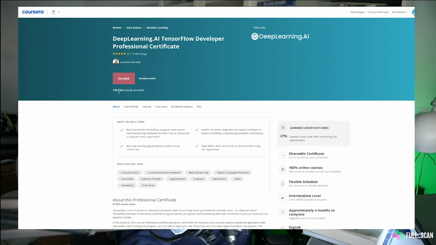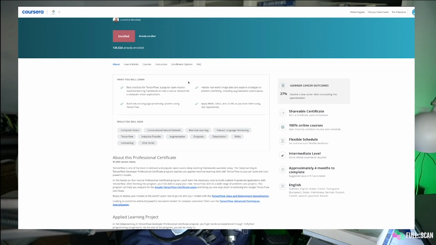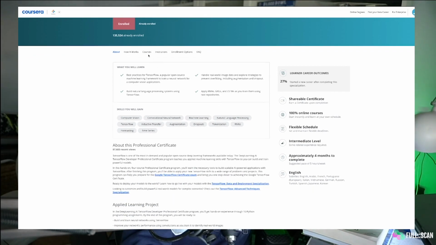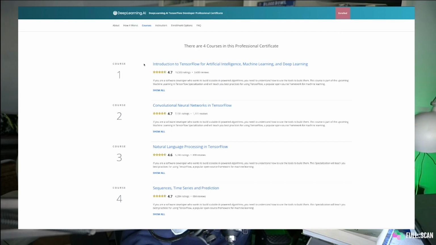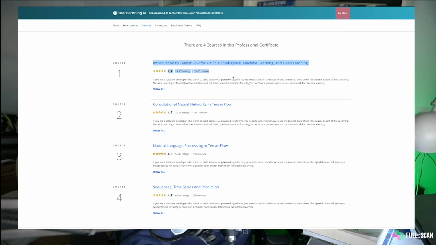Let's quickly review the content. This Deep Learning TensorFlow Developer Professional Certificate is made up of, I think, 4 courses. So the first was the Introduction to TensorFlow and Machine Learning, and Deep Learning as well. So it gives you a good refresh of the foundation, but again, you should know that.